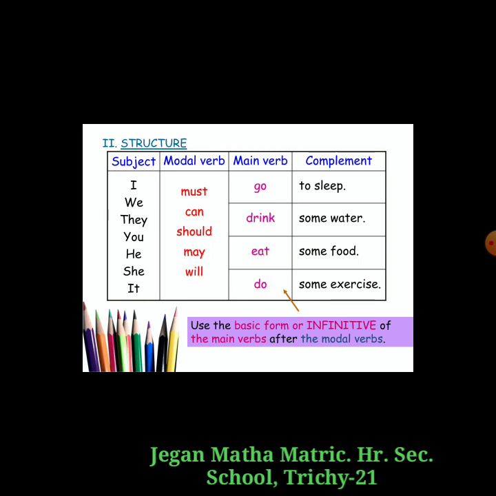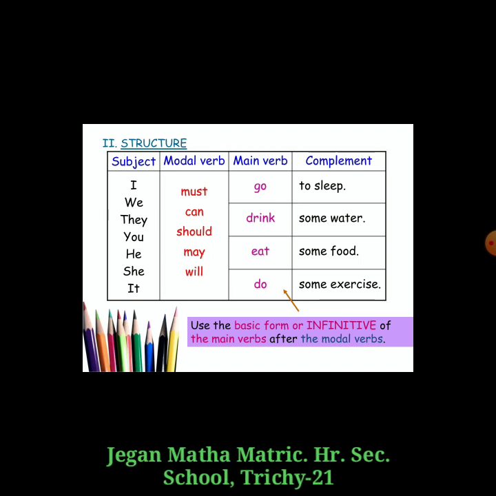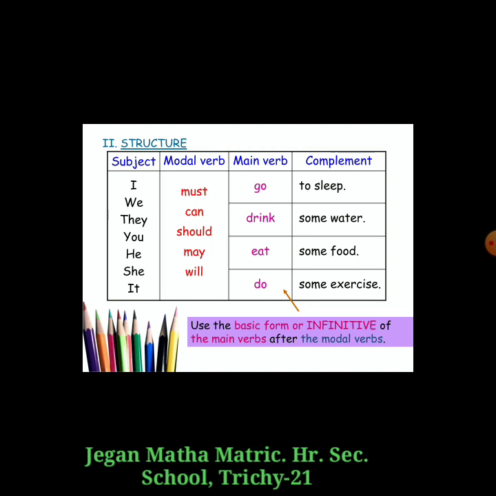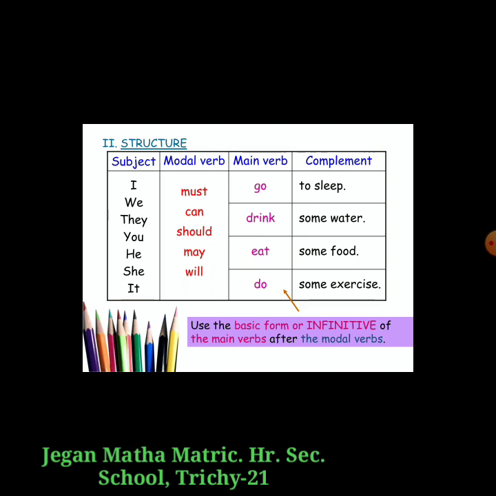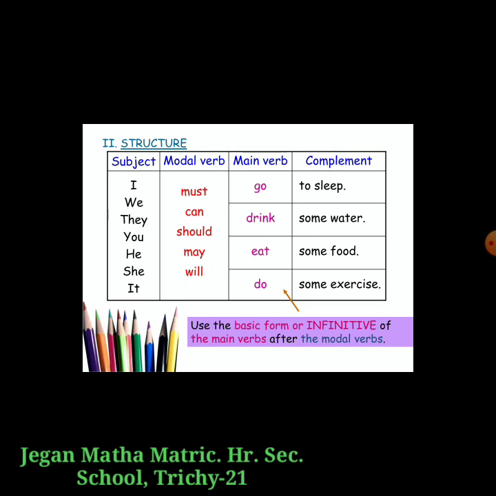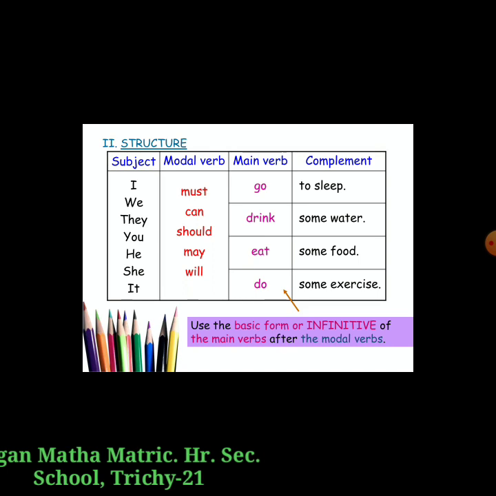Here is the first sentence: I must go to sleep. That gives a complete meaning. What is the modal verb? Must. The subject is I, then the main verb, and the complement is to sleep. I must go to sleep.